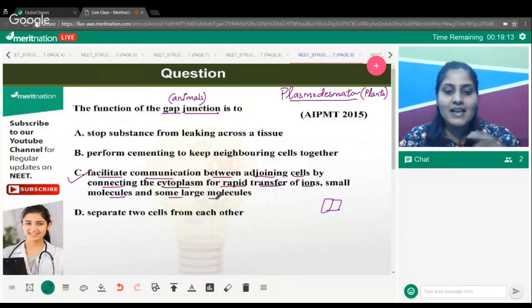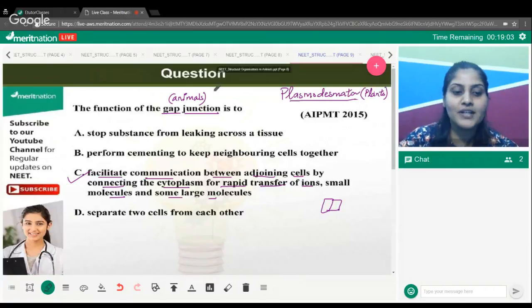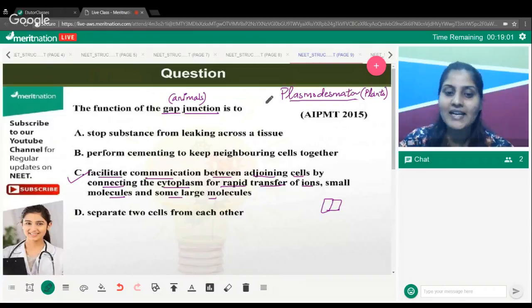That is just like a channel, a passage where molecules can move from one cell to another cell. This is the idea. So keep in mind, do not confuse gap junctions and plasmodesmata. They are present in different organisms: plasmodesmata more in plant cells, come across in angiosperms, and gap junctions in animal cells.